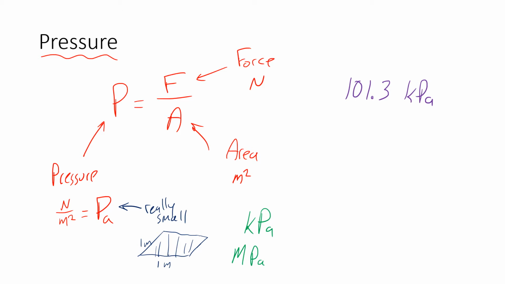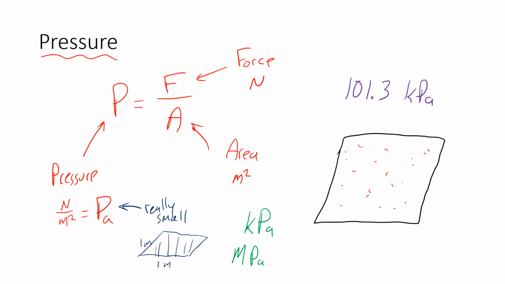Now, this is what pressure is, but let's talk about why it's done this way. We're going to be talking about gases a lot today, so we want to talk a little bit about why gases have pressure at all. So if we have a gas and we put it in a container here, remember gases are made up of tiny particles, right? Atoms or molecules, depending on which one it is. Now, all of these pieces here have some kinetic energy. That means they're moving very fast. They're very small, but they're moving very fast. We know they've got kinetic energy because they've got some temperature, like before.